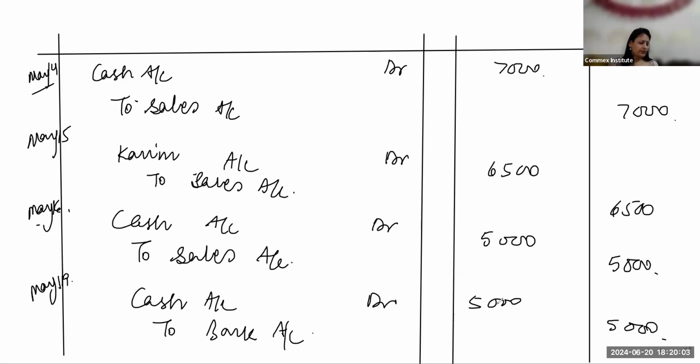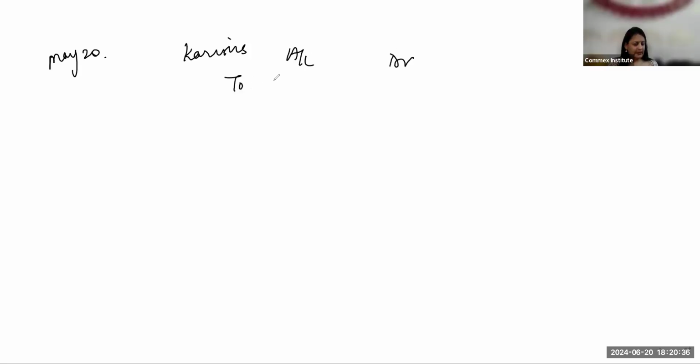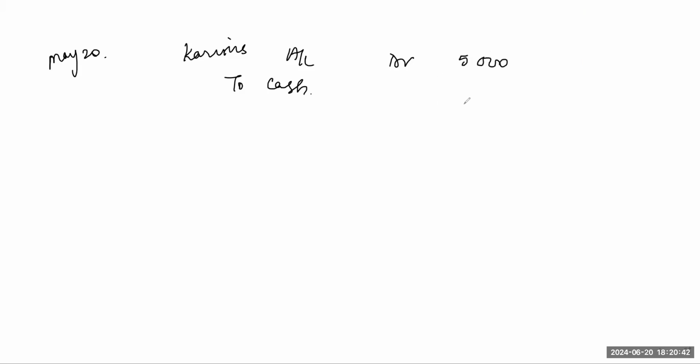May 20. Kareem paid on account. Paid Kareem on account. Kareem's account rupees 5,000. What do we do with Kareem's account? Debit. Kareem's account debited, rupees 5,000, to cash account.